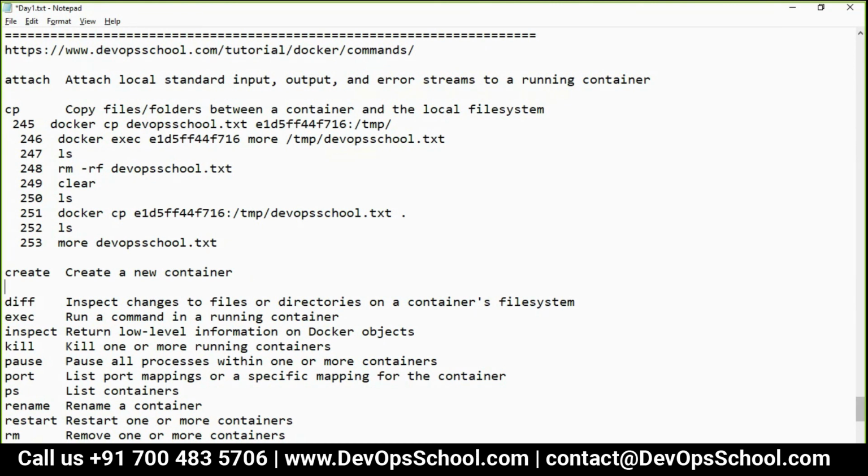Do we have any single command to create multiple containers at the same time? No. There is no command for that, but there is a way to do that. Okay. Guys, any questions on the create command?